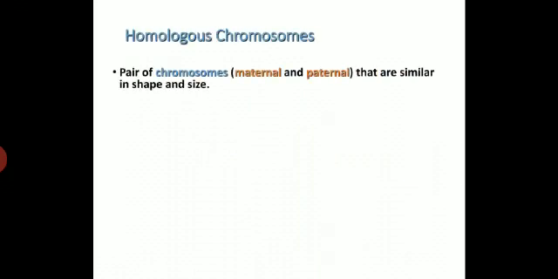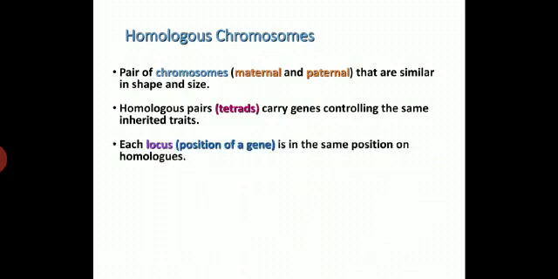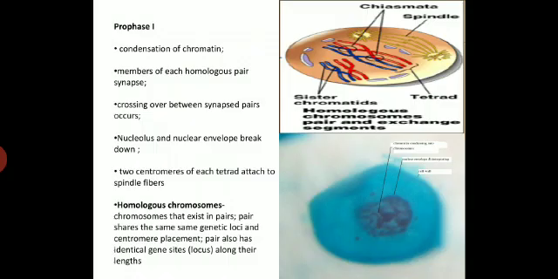where recombination takes place, where the pair of chromosomes, paternal and maternal, as I already said, are similar in shape and size. Homologous pairs carry genes controlling the same inherited traits. Each locus is in the same position on homologs. If you take the example of human beings, there are 23 pairs of homologous chromosomes, in which 22 pairs of autosomes are there and one pair of sex chromosomes. Now, what is the main procedure that takes place during prophase first?